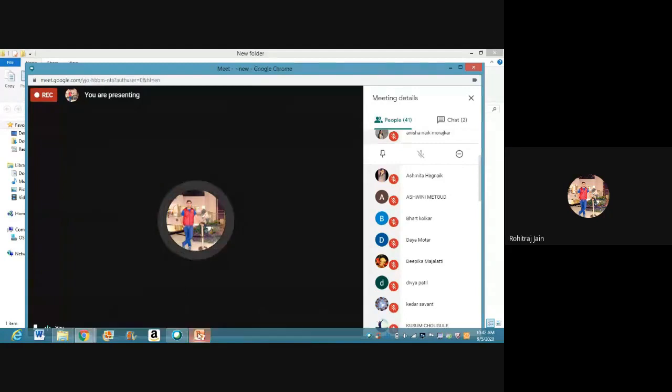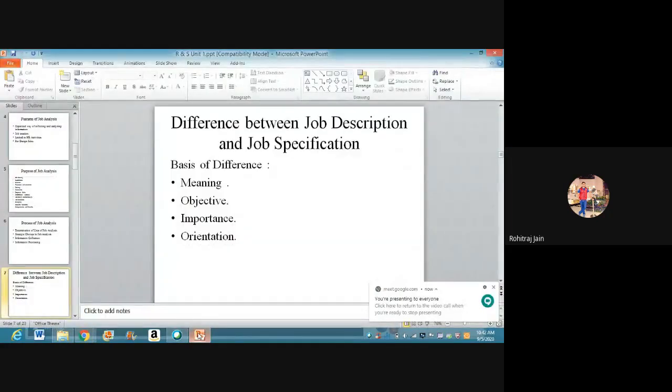Okay. So after understanding all this, I'll next be taking you to the difference between job description and job specification. The last slide for today. See, basis of difference. These are the parameters on which I can differentiate the JD and JS. The first is in terms of meaning. First, I'll tell job description, the meaning.